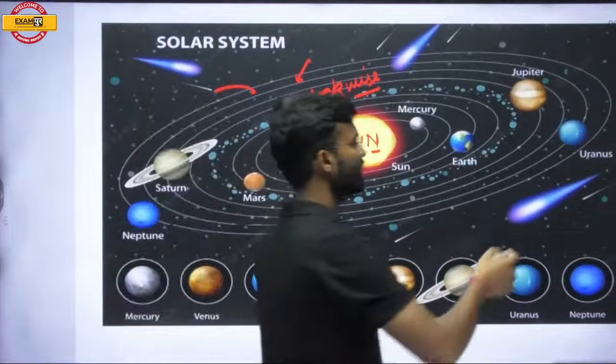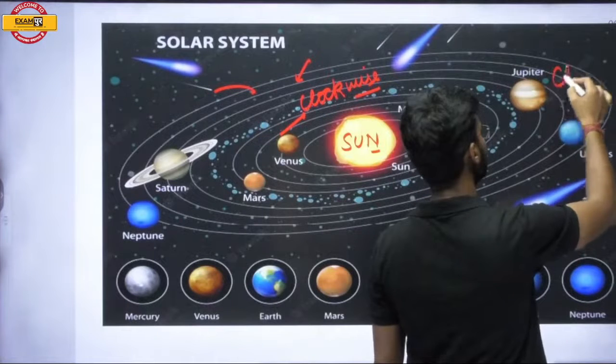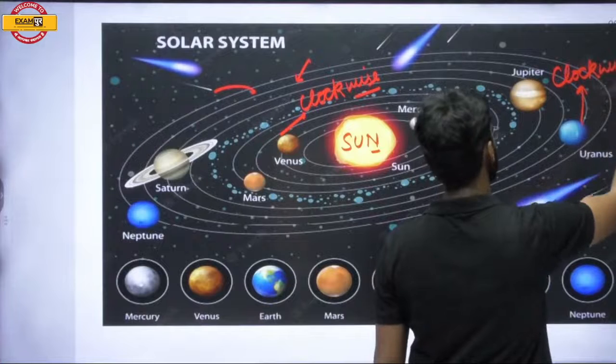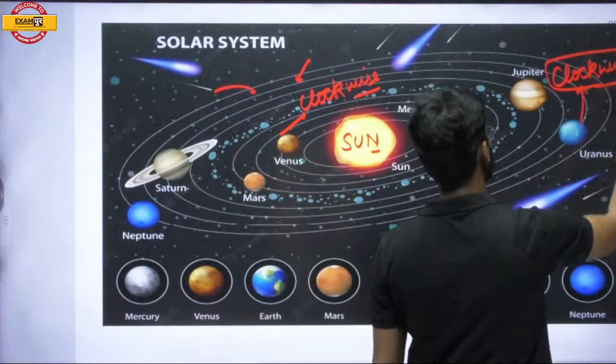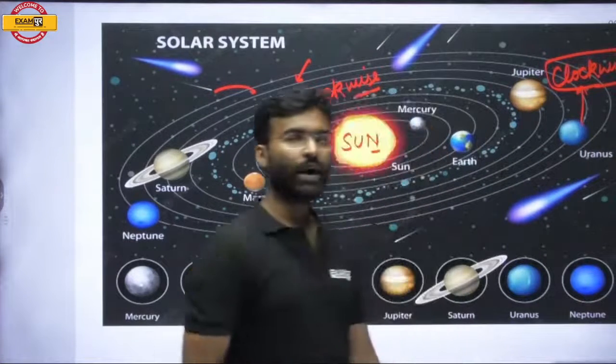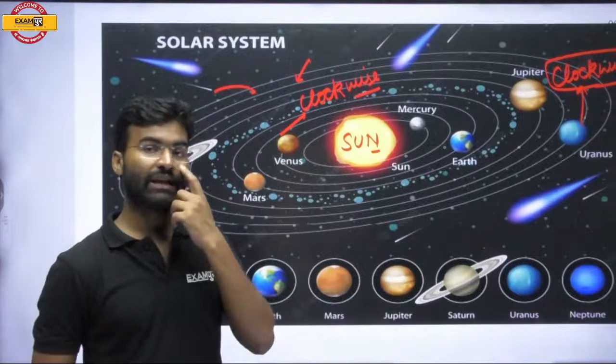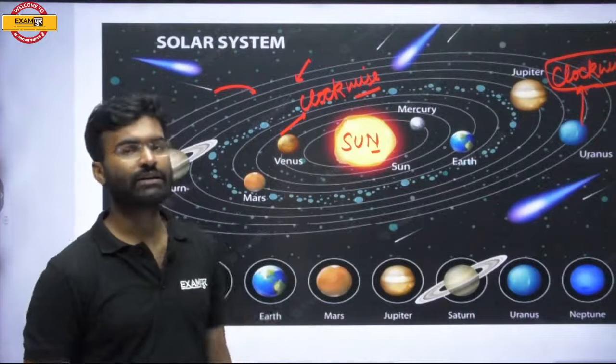And the second one is Uranus. So only two planets revolve clockwise, and all the others revolve anti-clockwise. Why? Because the tilt of Uranus and Venus is more than 180 degrees,